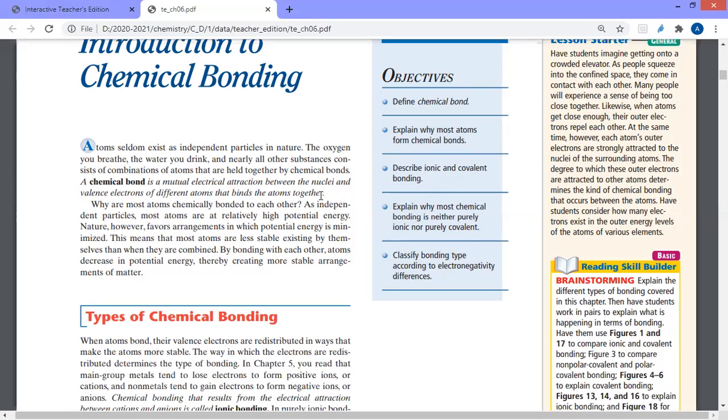So in another explanation of why the bond is formed, physically we say that when an atom is independent, just one atom alone, we find the atom has a high potential energy. So in that case, as it has high potential, it means the atom is nervous, it's not stable, okay? Once the chemical bond is formed, we find that the potential energy of the particle decreases, which means the atom becomes more stable. So this is the reason why atoms try to make chemical bonds.